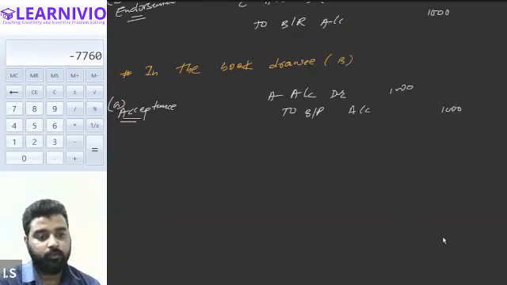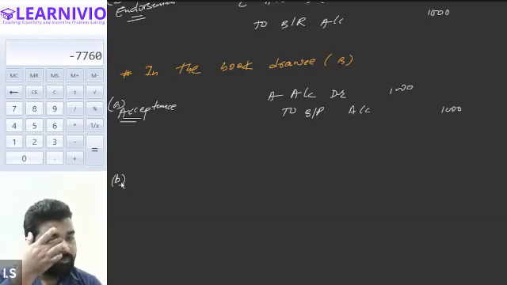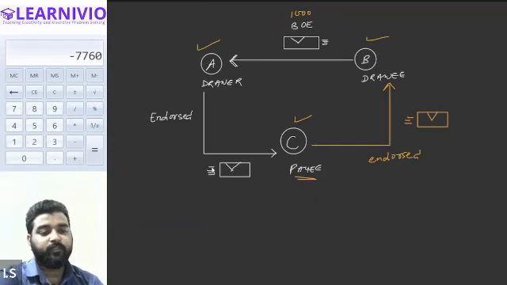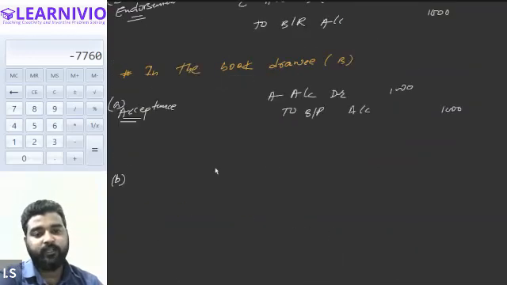Okay. Now on the due date, because in this case the bill is eventually coming back to the drawee, he will not be required to make the payment of the bill. Getting my point? He is not required to make the payment of the bill. So on the date of endorsement, when the bill is endorsed to B, he will be entering the transaction like this.